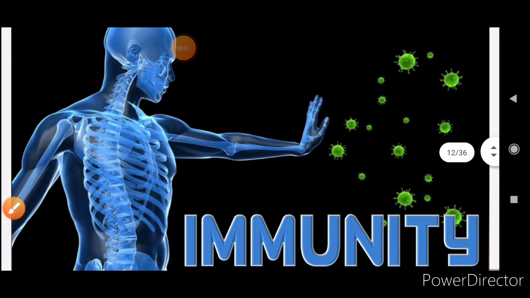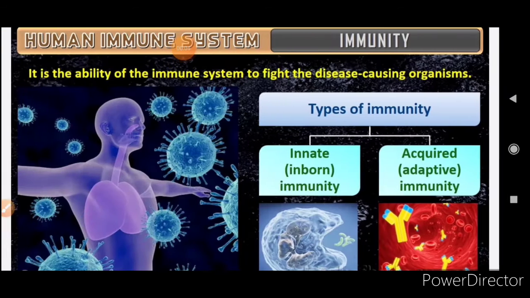Now we'll start with immunity. What is immunity? Immunity is the ability of the immune system to fight the disease causing organism, that is the pathogen. Two types of immunity are there. First is the innate, that is the inborn immunity, and second is the acquired or adaptive immunity.